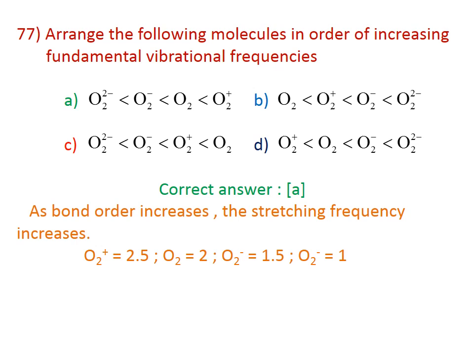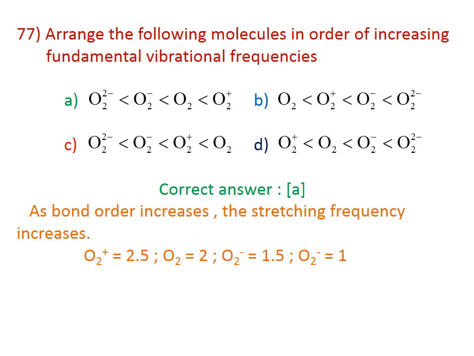77. Arrange the following molecules in order of increasing fundamental vibration frequency. Here the very important point is, as bond order increases, the stretching frequency increases. As the bond order increases, the bond strength increases and the stretching frequency increases. You look at the bond order: O2 plus is 2.5, O2 is 2, O2 minus is 1.5, and O2 2 minus is 1. So therefore the correct answer for this question is A.